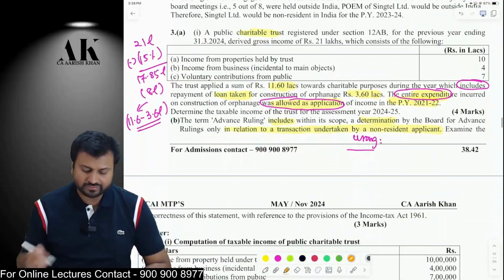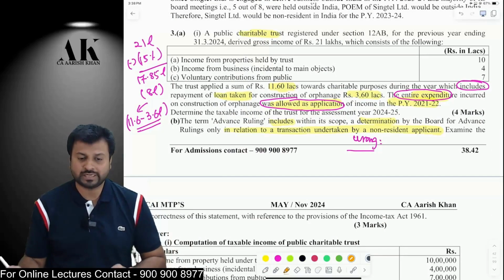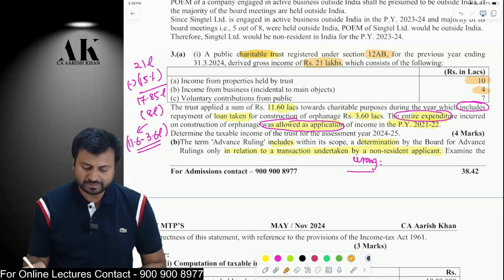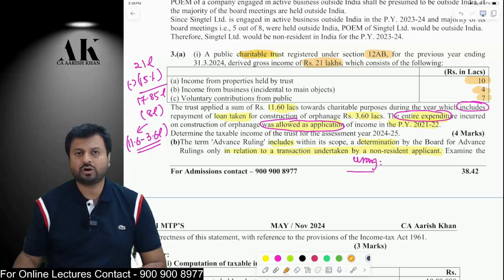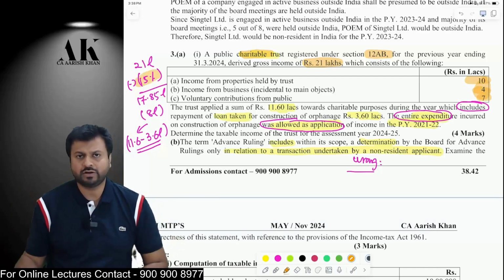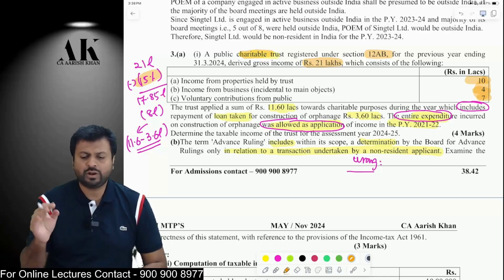Okay, let's go ahead with the next question, which is a very simple question on charitable trust. There is a charitable trust registered under 12AB, and it has derived an income of 21 lakh rupees. How is the 21 lakh rupees derived? 10 lakh rupees from property, 4 lakh rupees from business, and 7 lakh rupees from public as contribution. Therefore, you have to add all of them and you can claim 15% exemption out of it, if you are an eligible trust.